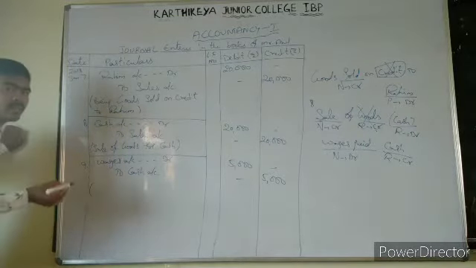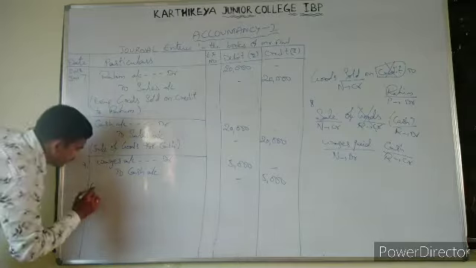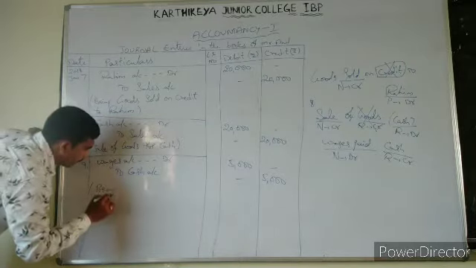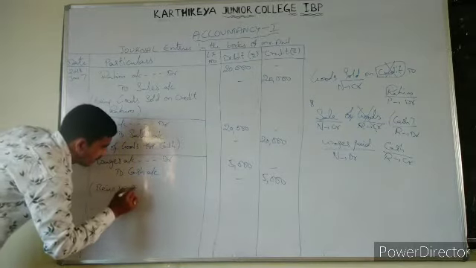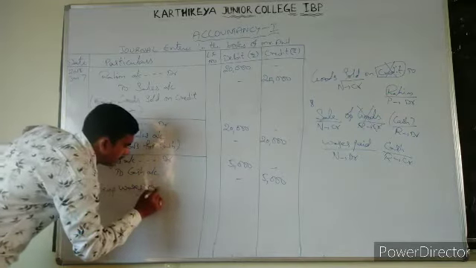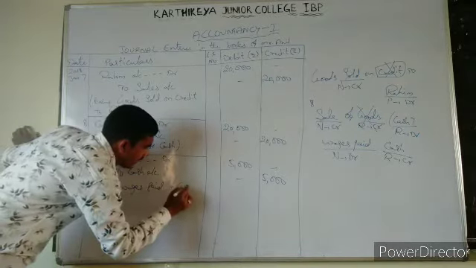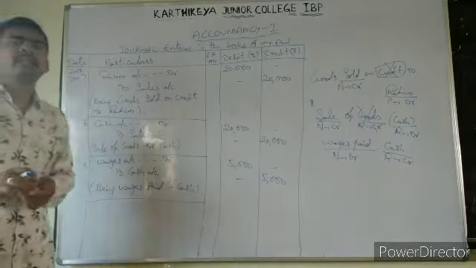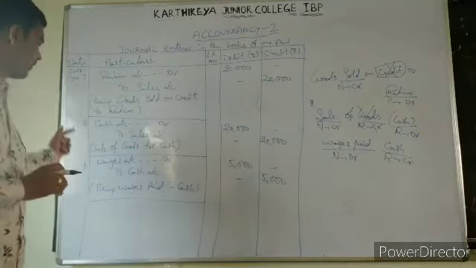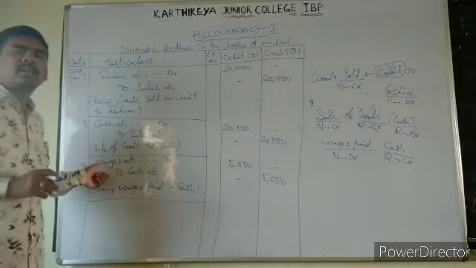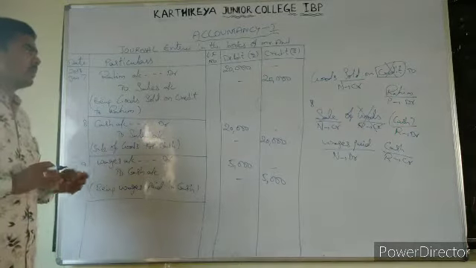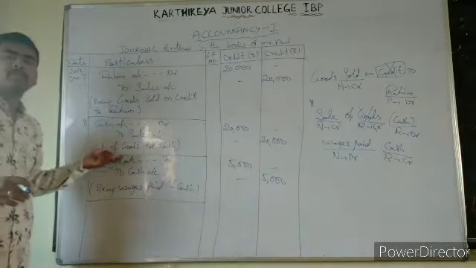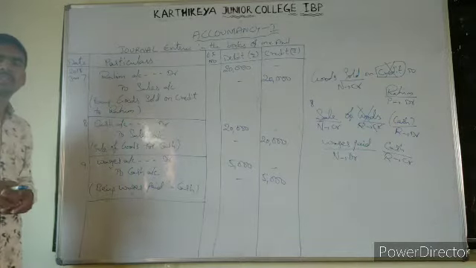Now write in the narration what we are going to write. That is being wages paid in cash. Okay, we have paid wages in cash. That is the reason we have written wages account debit to cash account. By pausing, write all these three transactions.